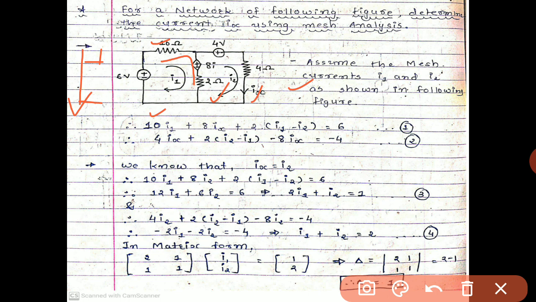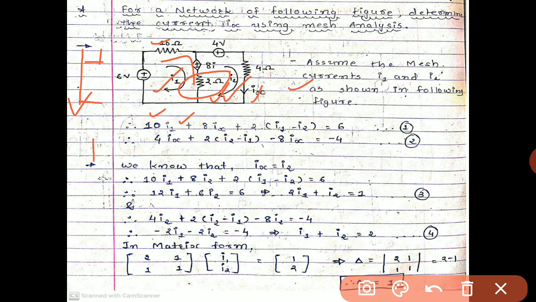So plus 8Ix. Again go forward. Here 2 ohm is given. So plus 2 into bracket I1 minus I2, because the 2 ohm is common to both loop number 1 and loop number 2. It is placed between these two loops.